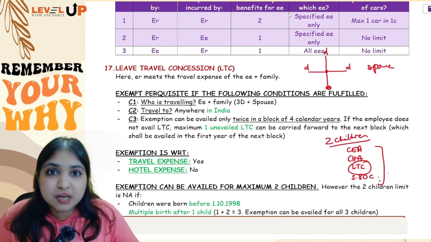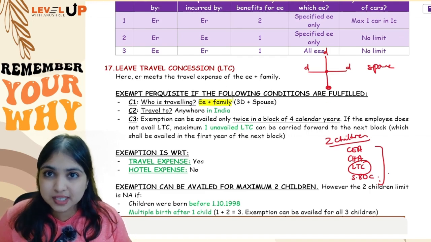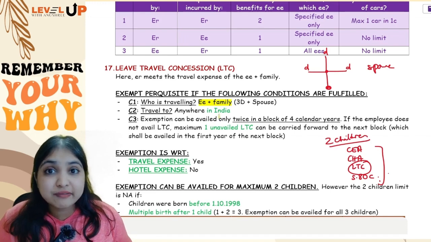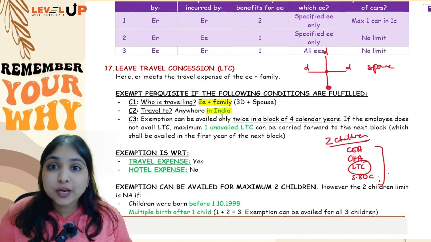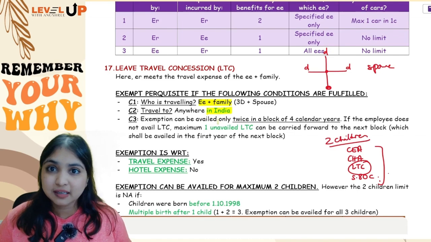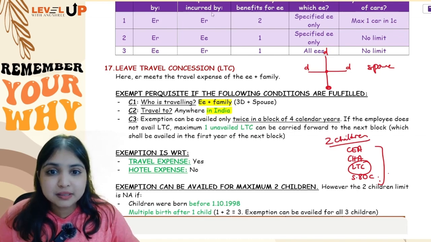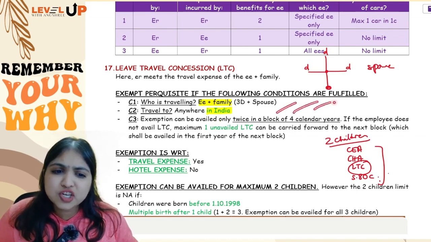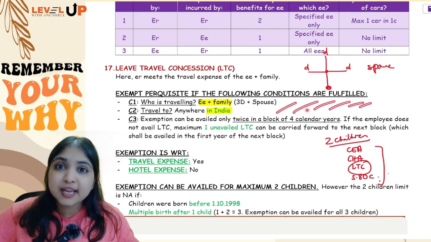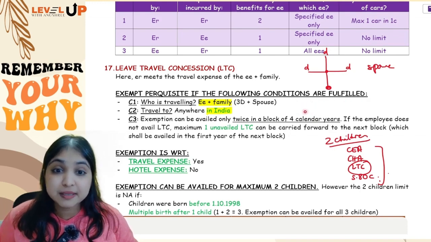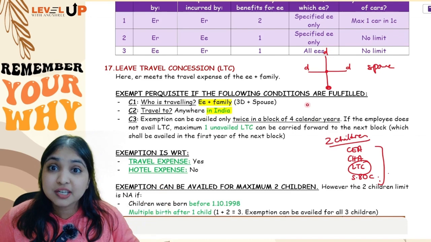Okay, so condition number 1, who is traveling? Employee along with his family. Then where are they traveling? Anywhere in India. We're talking only about domestic travel expense, not international travel expense. And number 3, what if the employee is going on a vacation every year? And what if every vacation employer is meeting the travel expense? Will each vacation travel expense met by employer be fully exempt?